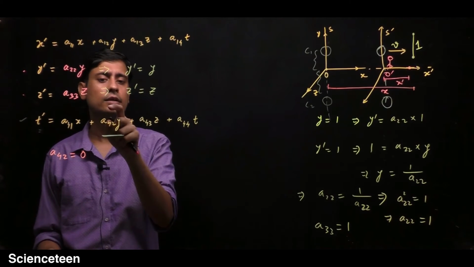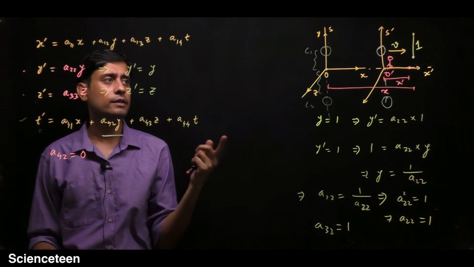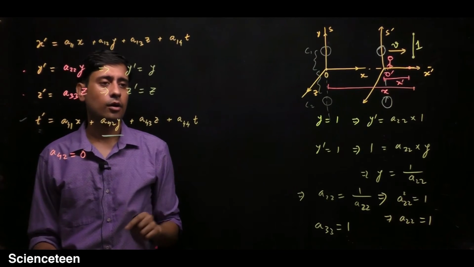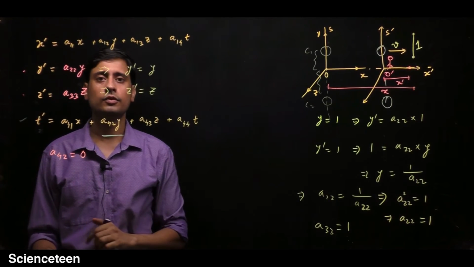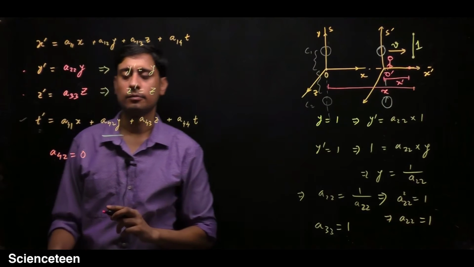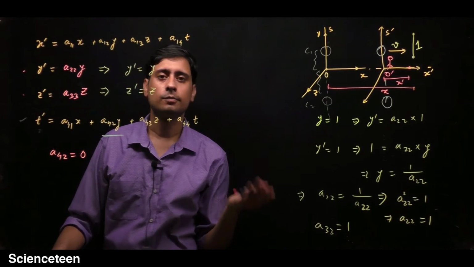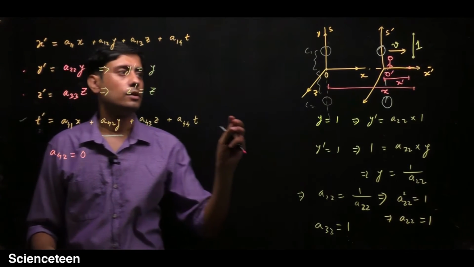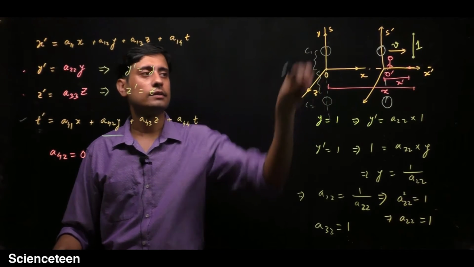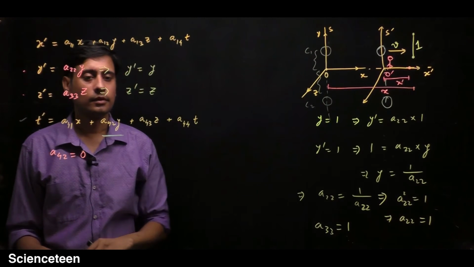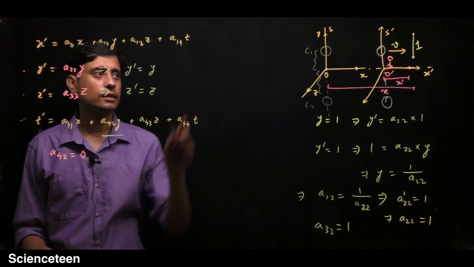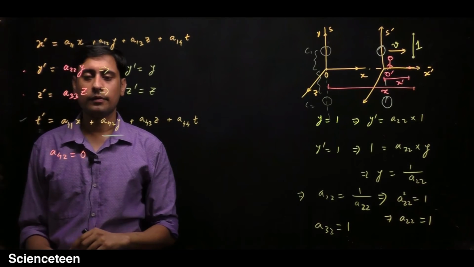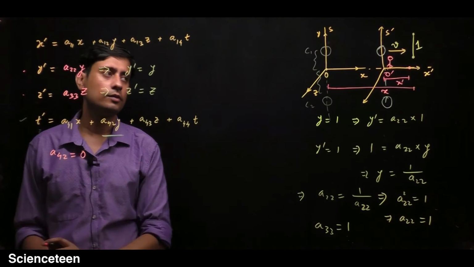should not be here. So the dependence on y should not be there, otherwise it will violate the homogeneity of space and time. Here the homogeneity of space will be violated, because putting the clock at different locations in the same coordinate system is changing the time in the S prime frame. So A42 must be 0.